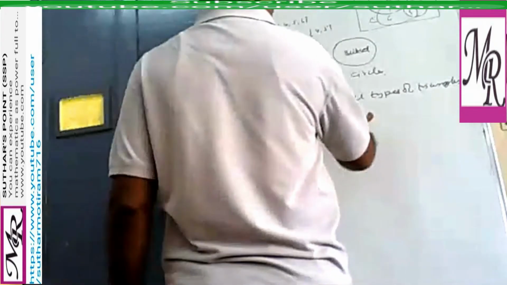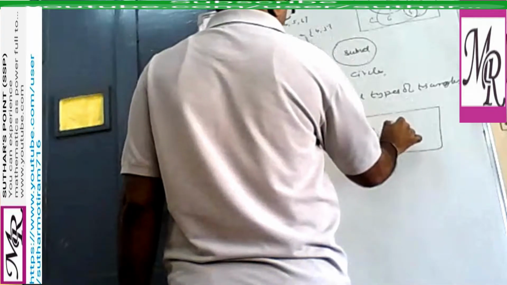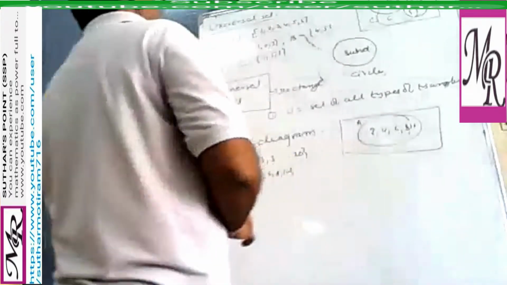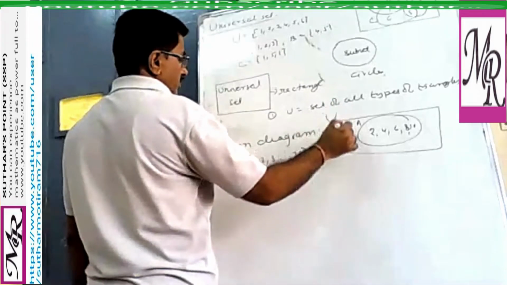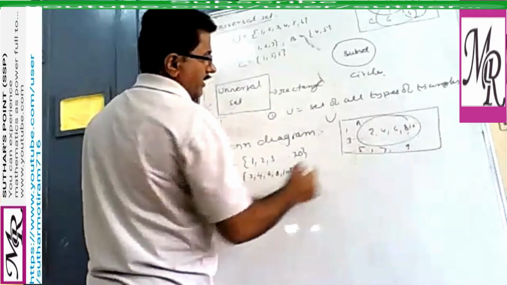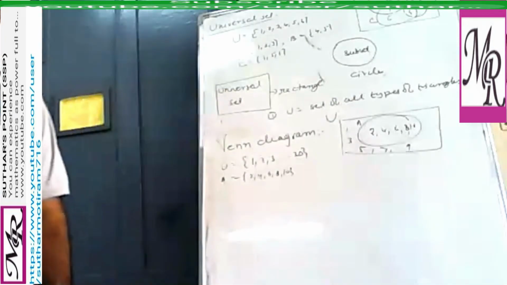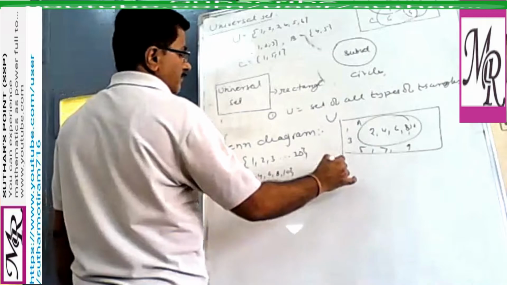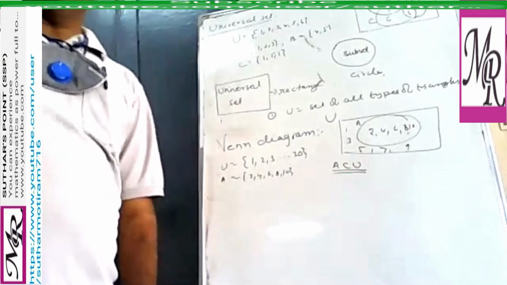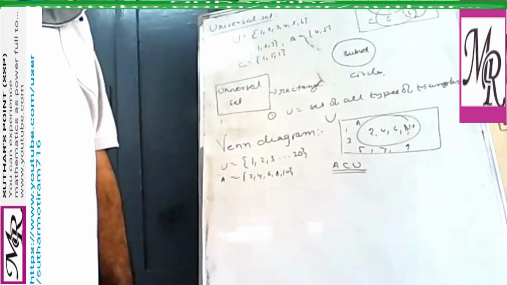So if you represent this in the form of a Venn diagram, we can write 2, 4, 6, 8, 10. That is set A. And the remaining elements, which are not in A, are in U: 1, 3, 5, 7 and 9. So here you can say, sorry, A is a subset of U. All elements of set A are elements of the set U. So in this way you can represent.